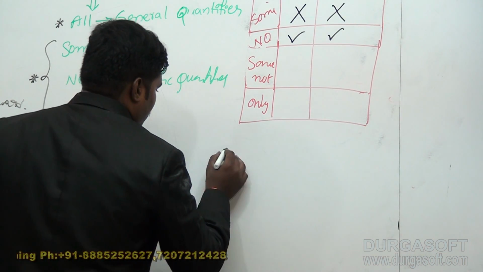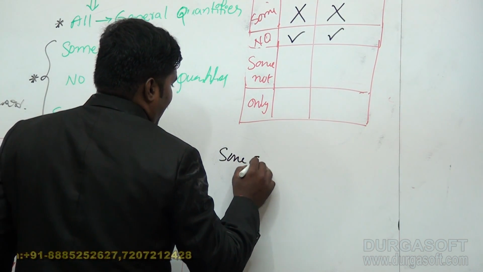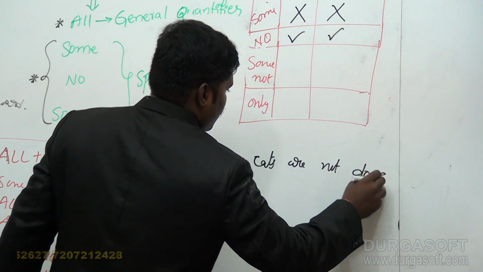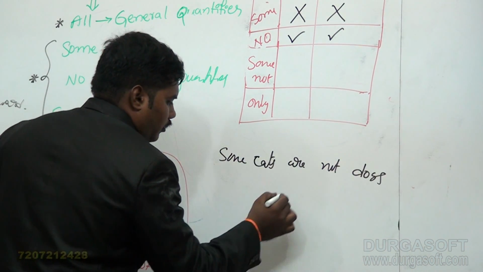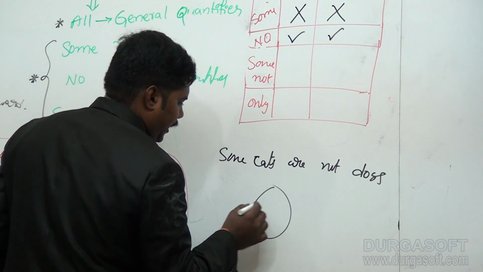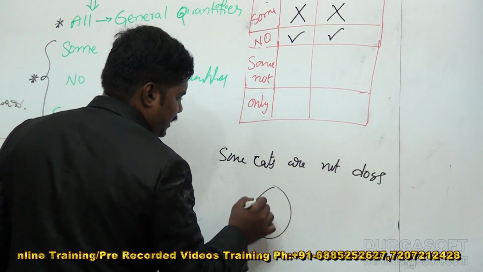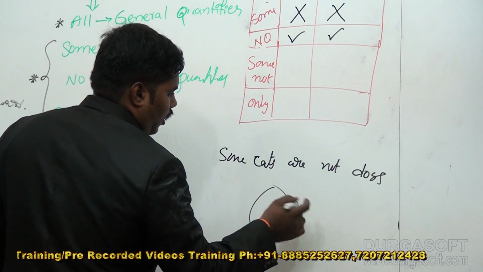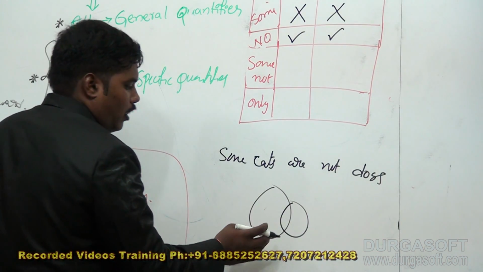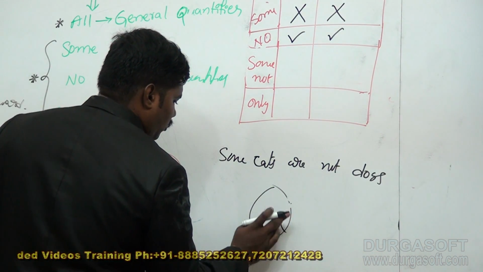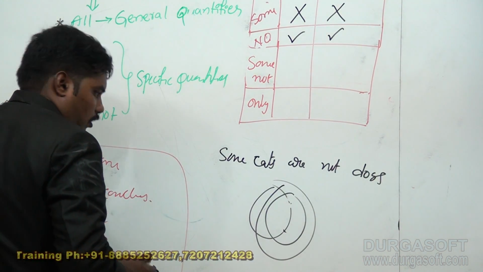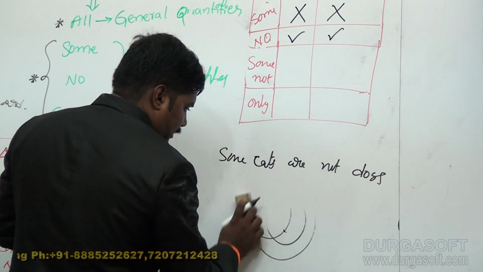Next, some not. In this case, some cats are not dogs. That means some cats, here it is cats, are not dogs. This may be like this, or some dogs are not cats, this may be like this. Some cats are not specifically so.